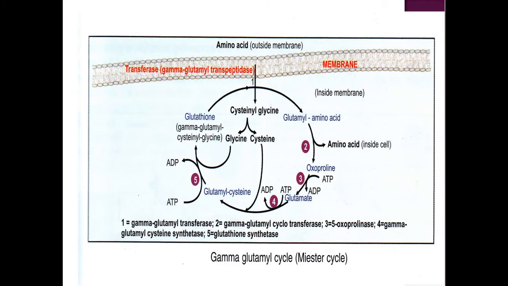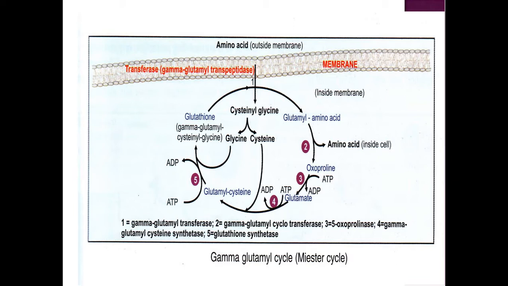Now see in this diagram, I have shown the gamma glutamyl cycle here. This is the cell membrane of the intestinal mucosal cell. The cell membrane is made up of a lipid bilayer, with two lipid layers, one outside and one inside.